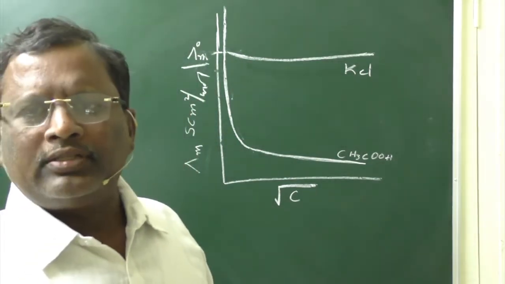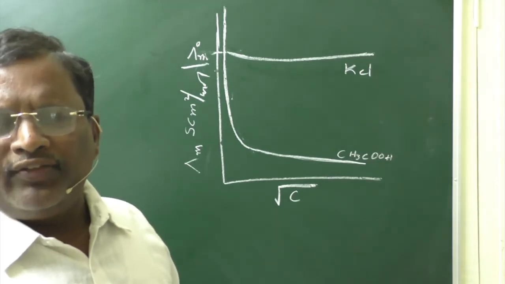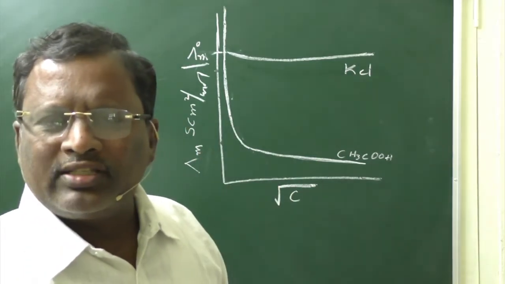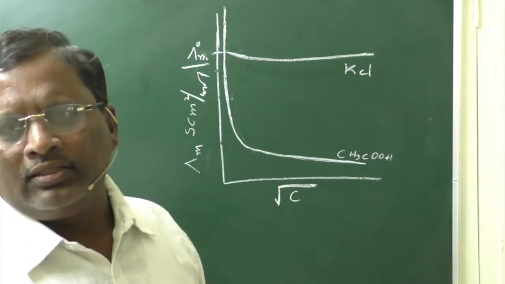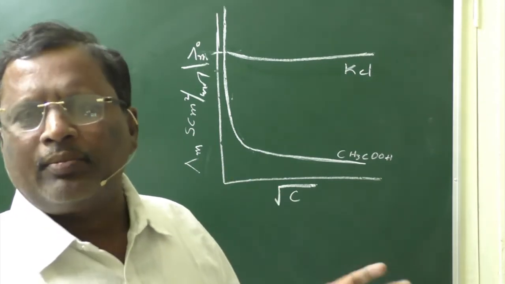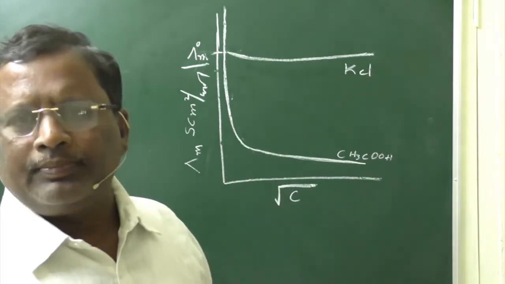For that purpose, Kohlrausch proposed a new law to define the limiting molar conductivities of weak electrolytes, whose limiting conductance cannot be determined by these graphical methods.